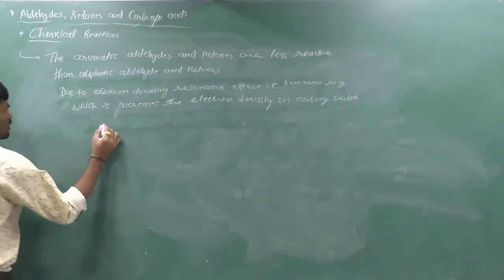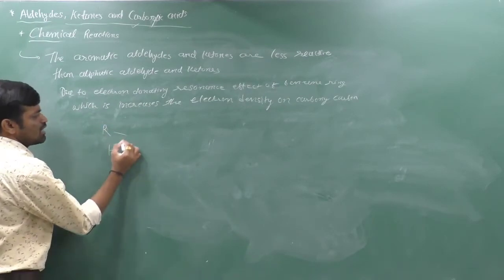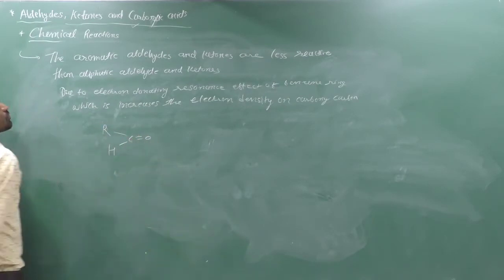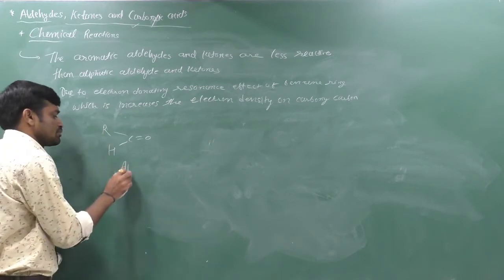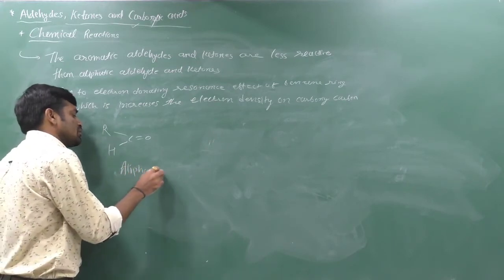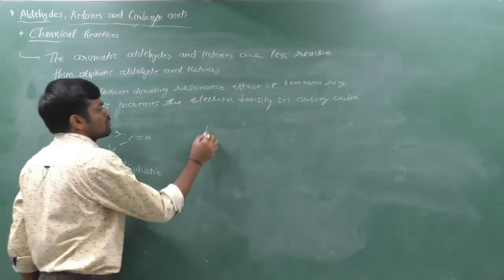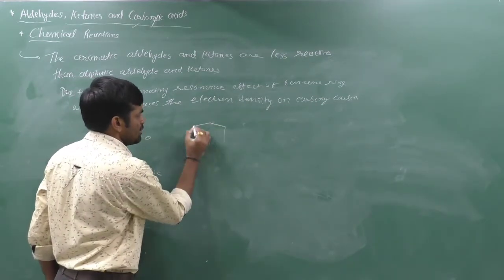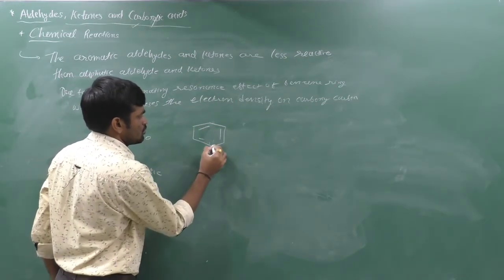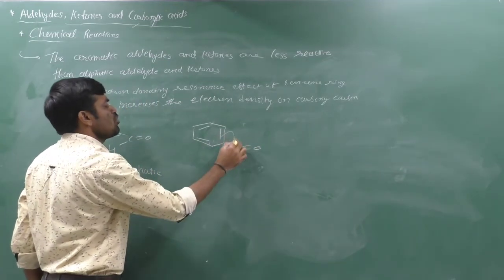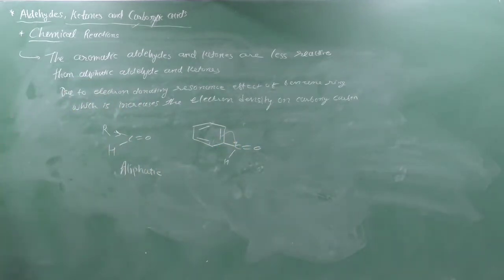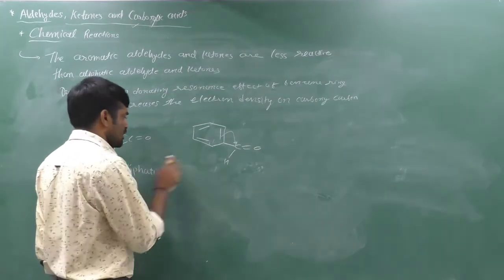If we think about aliphatic aldehyde, it is like that. The sentence is that aromatic aldehydes and ketones are less reactive than aliphatic aldehydes and ketones. It is aliphatic, no doubt it can give the electron. But if we have aromatic aldehyde, then it can give much more electrons to the carbonyl group due to the resonance effect.